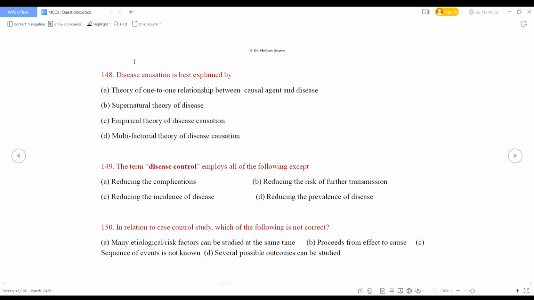Example, smallpox. In relation to case control study, which of the following is not correct? Many etiological or risk factors can be studied at the same time. Yes. Proceeds from effect to cause. It is also true. Sequence of events is not known. Several possible outcomes can be studied. So here the right answer will be option C. Sequence of events is not known. But in case control study, sequence of events is known.